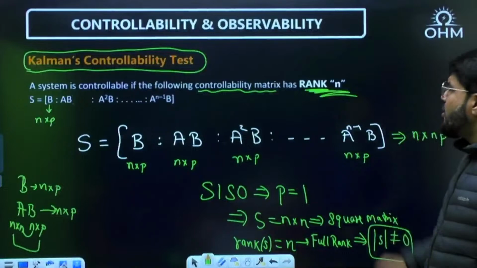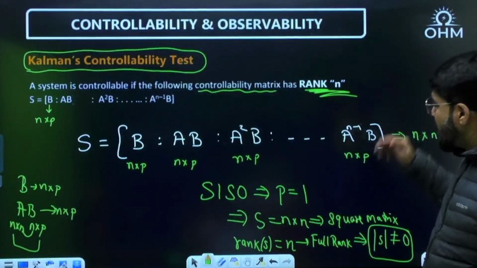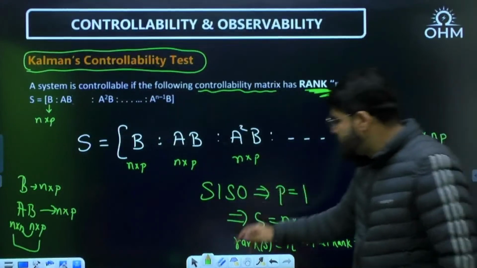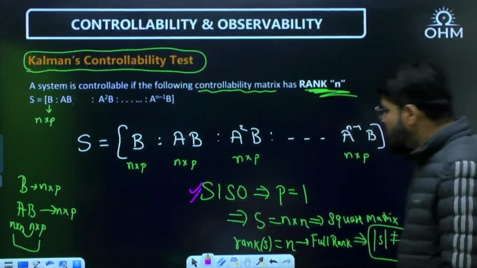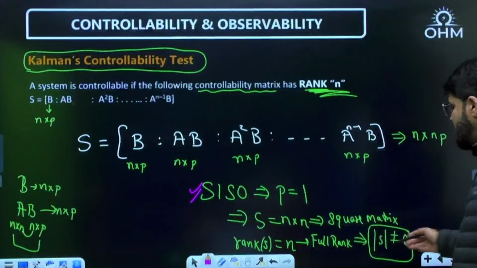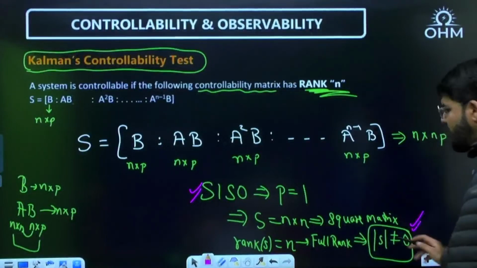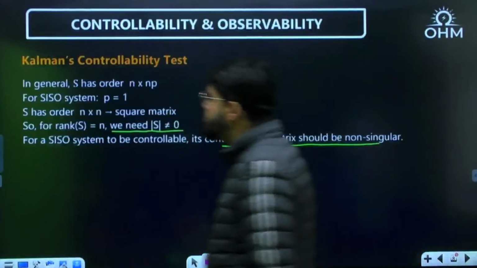So the controllability matrix should have rank n, and if it is specifically SISO, single input, single output, for rank n, we just came up to the final conclusion that the determinant of S is not equal to 0, and hence the problem becomes simple.